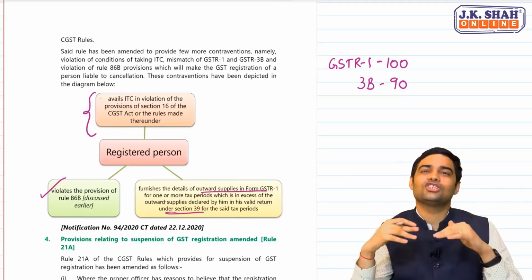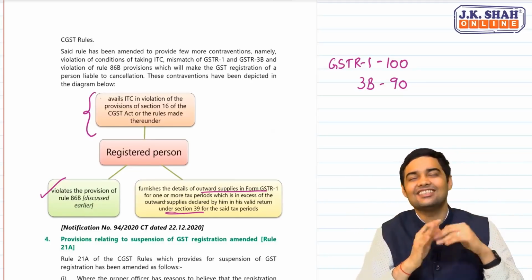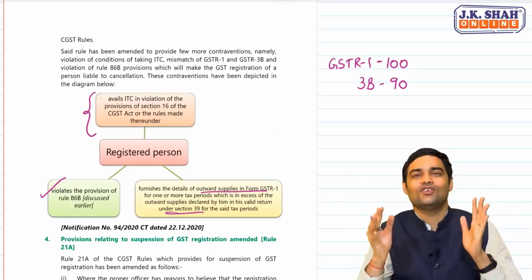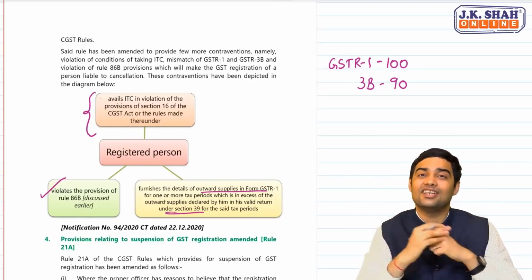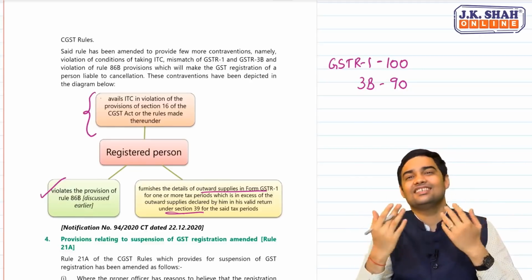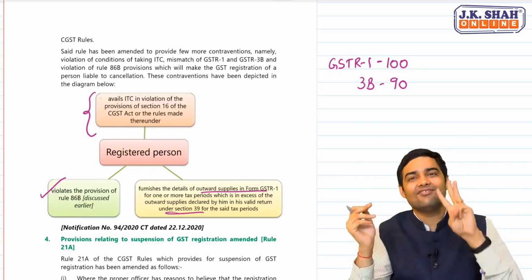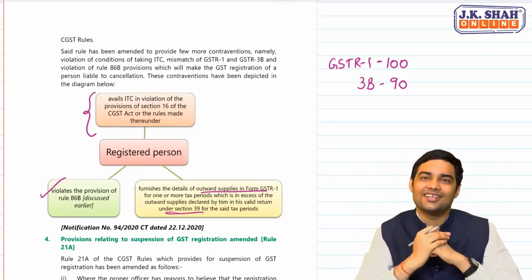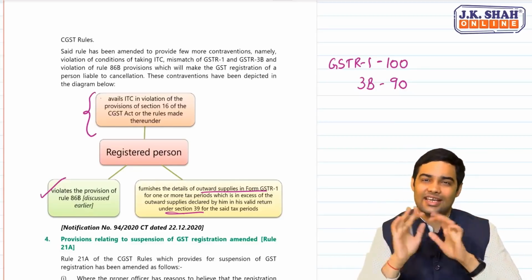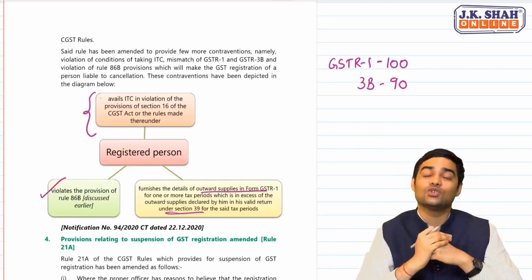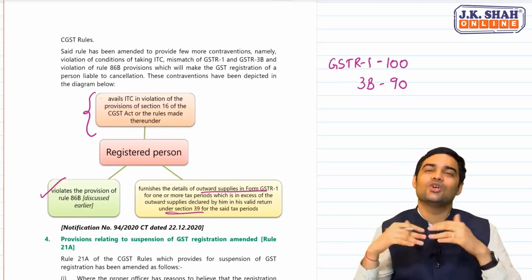It says, or such other analysis. It is giving too much power to the officers, where officers now have the discretion to suspend the registration. Once the registration is suspended, they will give 30 days time to reply. And thereafter, they can decide on cancellation or keeping the registration as it is. So here 30 days time is given to reply.